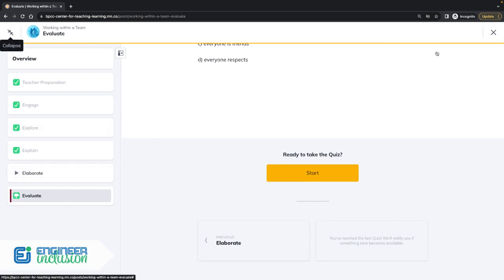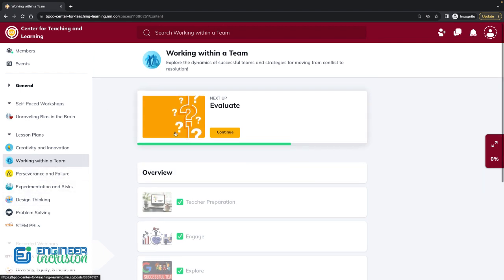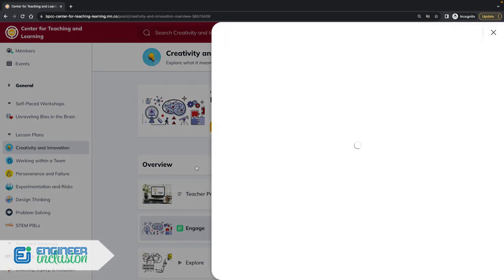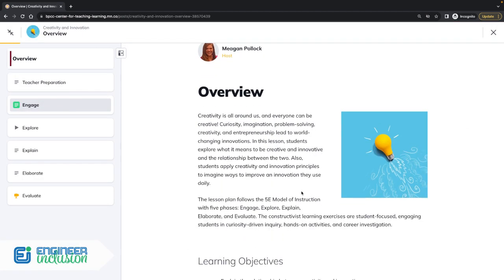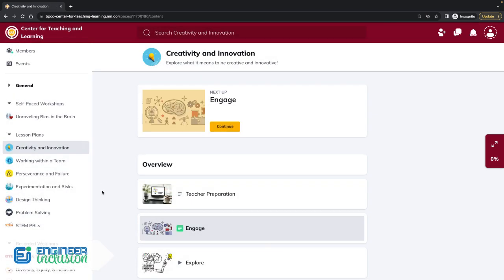So I'm going to click out of this one, and each of the lessons are different, so they're on different themes. We've got one on creativity and innovation, and so this unit is really helping students to be creative and curious. And so they'll get to do some activities around each of those lessons.